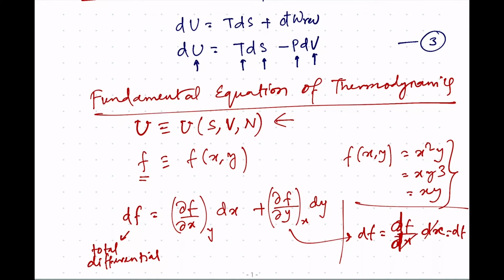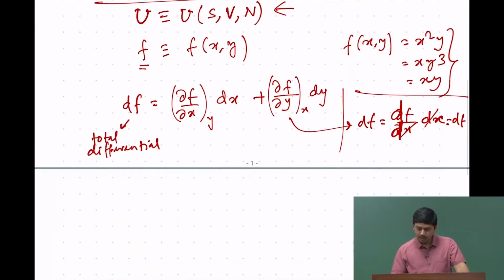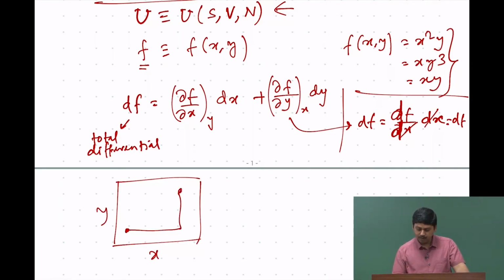However, if you have a two dimensional system where you have specified x and y, and you want to go from here, you can go either this way and then this way, or this way and then this way. Let us say this point is x1, y1 and this point is x2, y2.